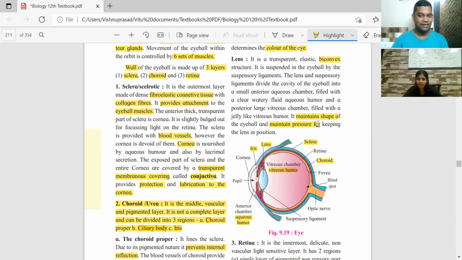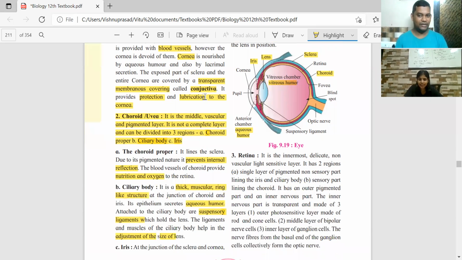The pressure keeps the lens in position. Both the aqueous chamber and the vitreous chamber have a constant, balanced pressure, so the lens will remain in that position. Okay, got it. So understood about the lens also properly. Yes, the lens is clear.